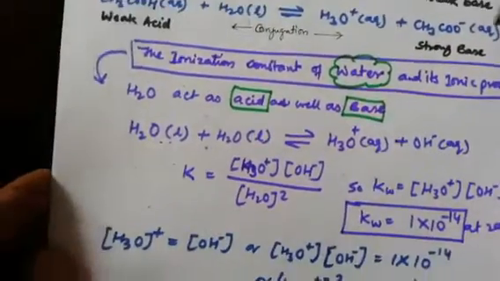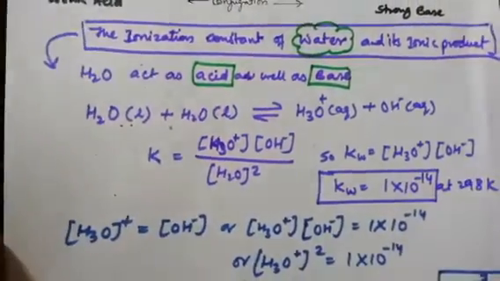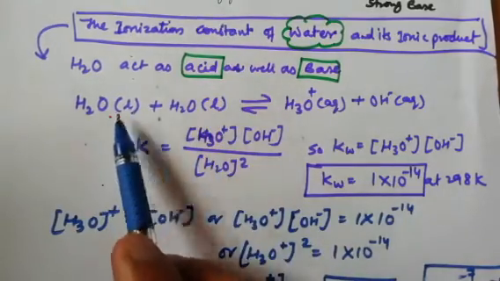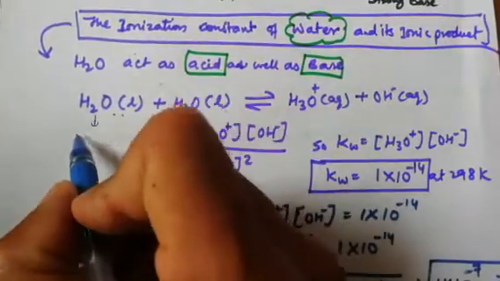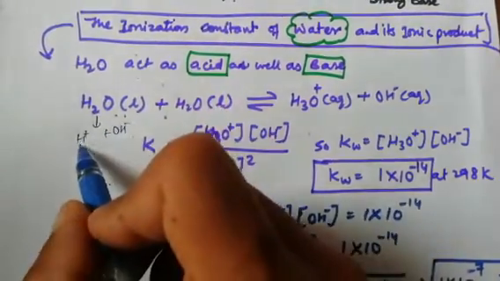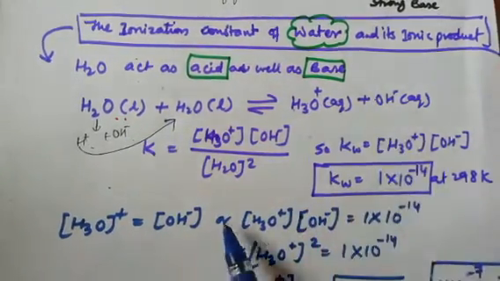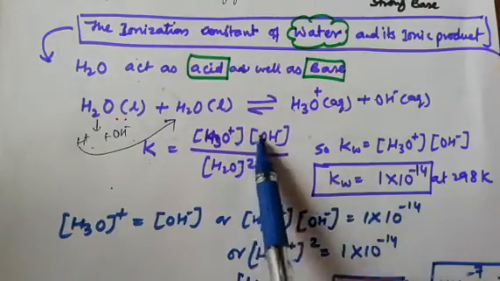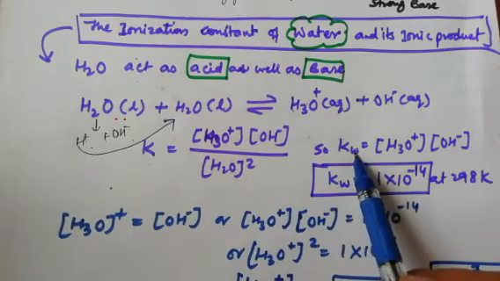So if we react the water with water, what will come? H2O acts as acid and base. H2O liquid and H2O liquid will hydrolyze. It will definitely give H3O positive, because one of the H will change into OH negative ion. That H will react with the other H2O and form H3O positive ion, and this OH negative is base. Then we will find out the dissociation constant of water. You can see K is equal to H3O positive, OH negative molar concentration upon H2O square, and Kw is the dissociation constant.